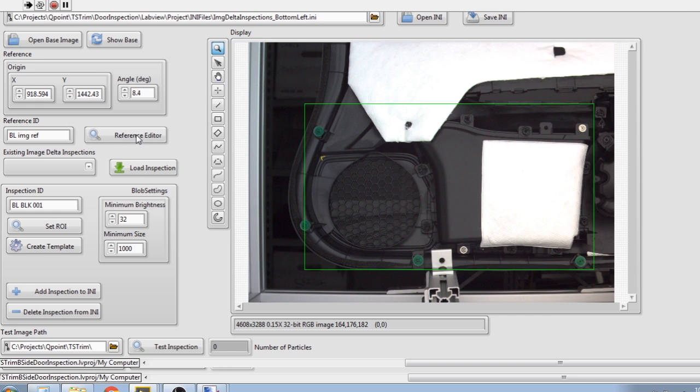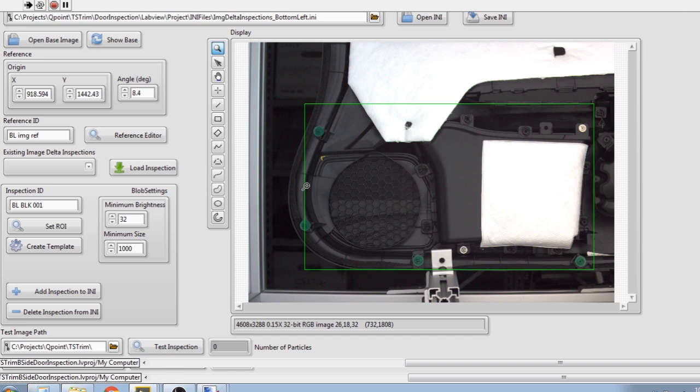But anyway, so we've got the reference editor, which again is the coordinate that everything's going to be based on. The region of interest, I have to draw a rectangle and place the rectangle around the area that you want to inspect. That's going to become the template. Template has a mask. Anything that is different by brightness, and anything that's different by size. So brightness is the first filter, size is the second filter.